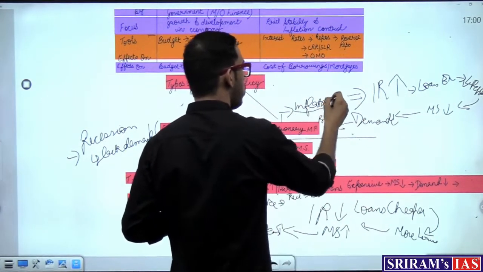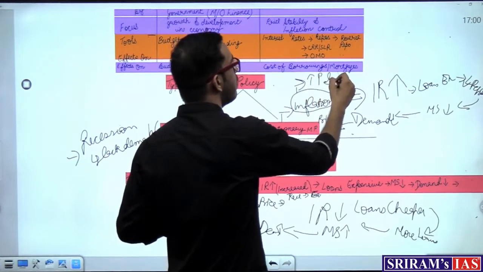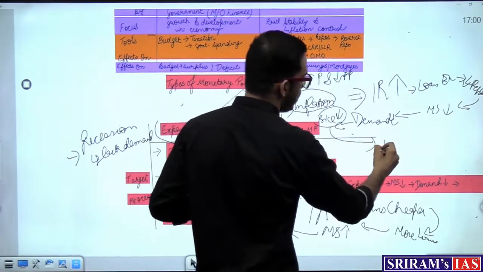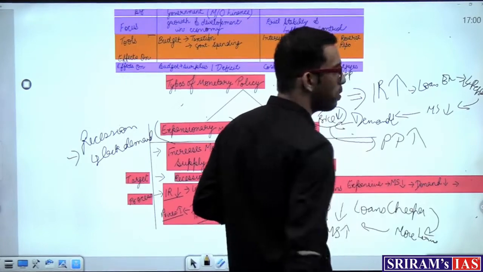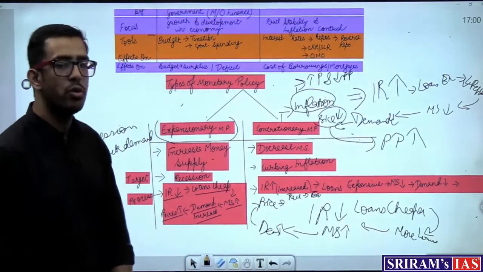So when I was talking to you about the definition of inflation, inflation is nothing but an increase in price and a fall in purchasing power. So what happened here? Price came down, so as a result, the purchasing power of your rupee has also increased. Very simple, very easy. So these three things you have to know.